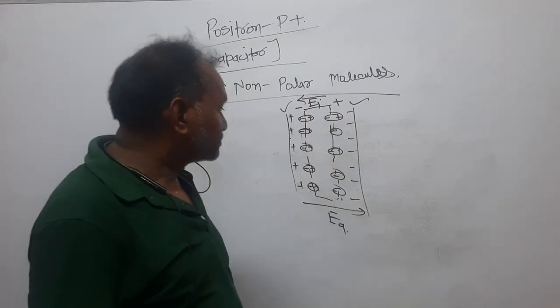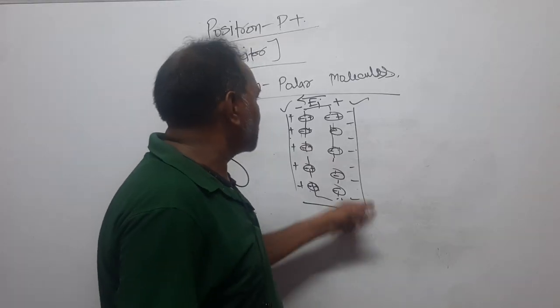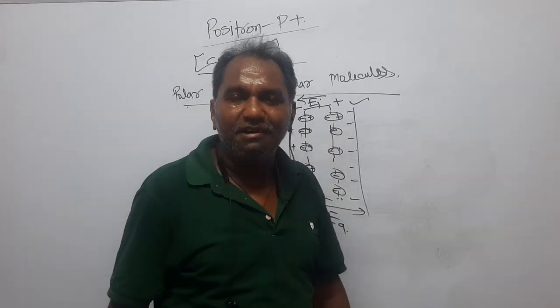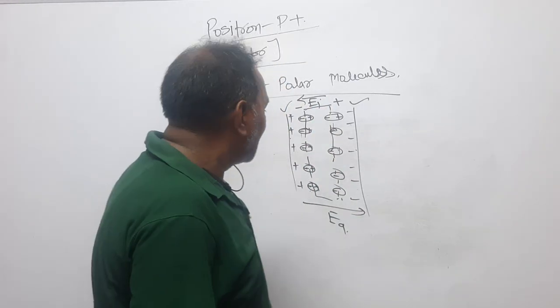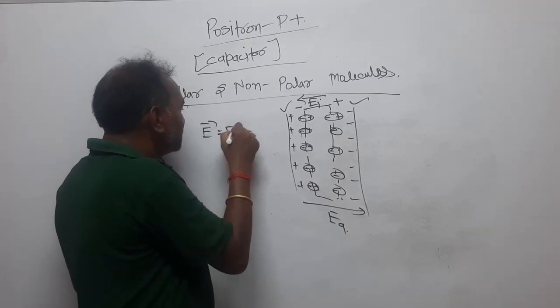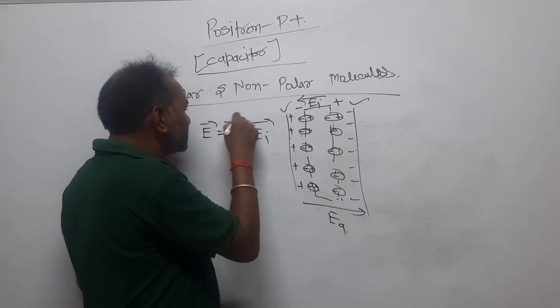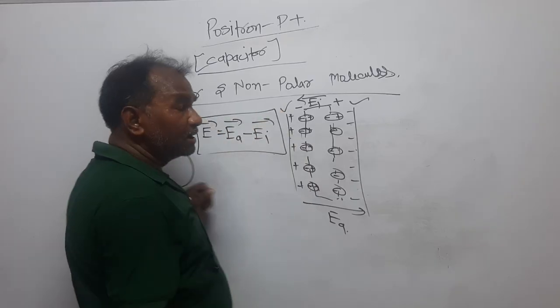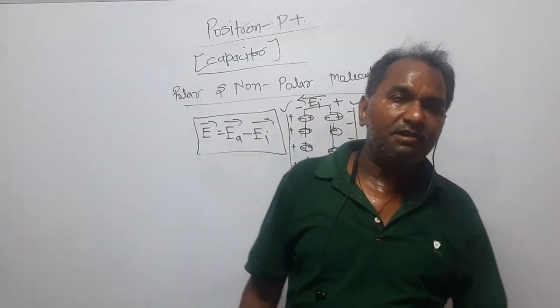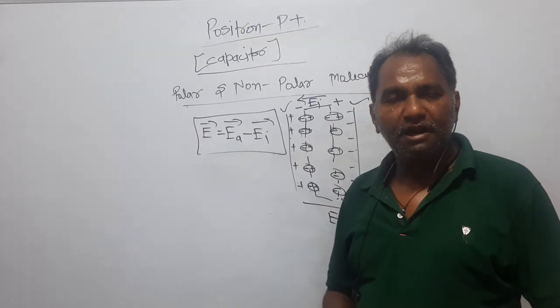Now look here, the applied electric field is in this direction, and the induced electric field is oppositely directed, so the net electric field will be what? The induced field will be subtracted from the applied field, right? The net field will be the applied field minus the induced field.